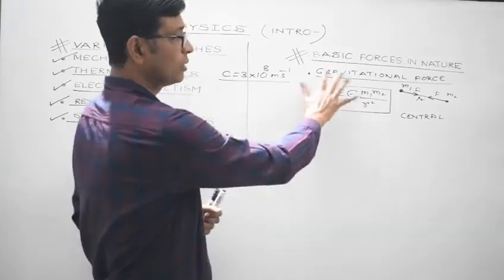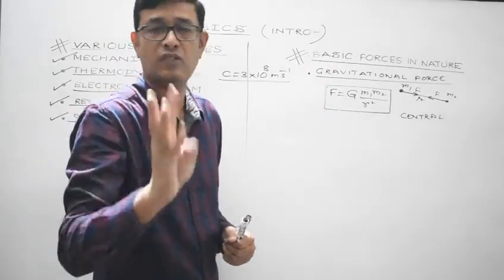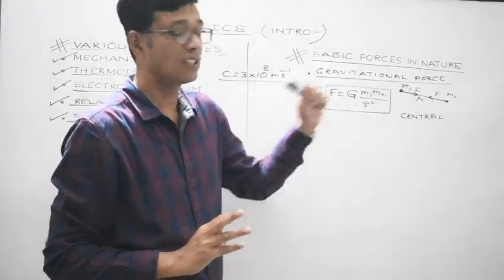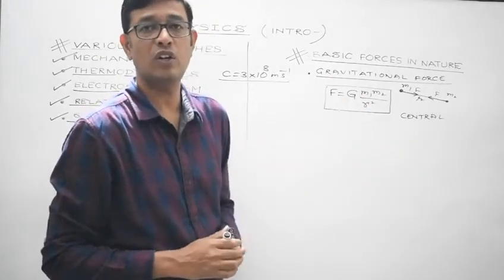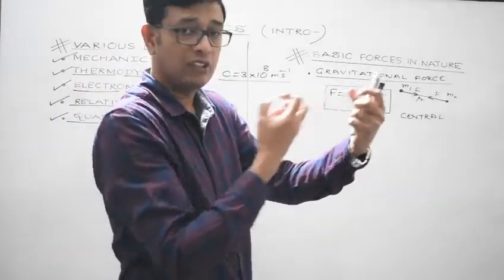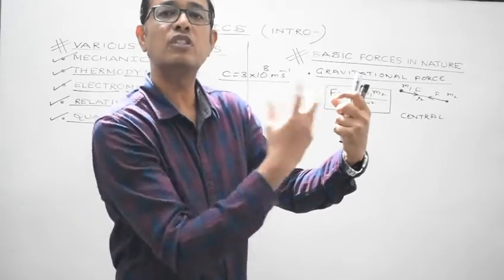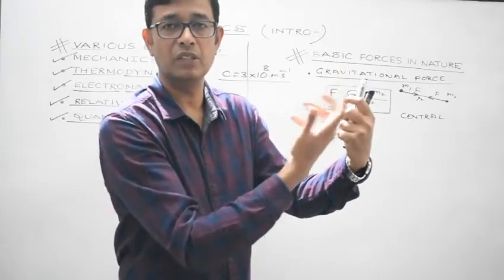So what are the important properties? It is always attractive in nature. These are the weakest forces in nature. They are central forces. It obeys the inverse square law. And another important thing: two bodies interact with each other due to the transference of some invisible particles.